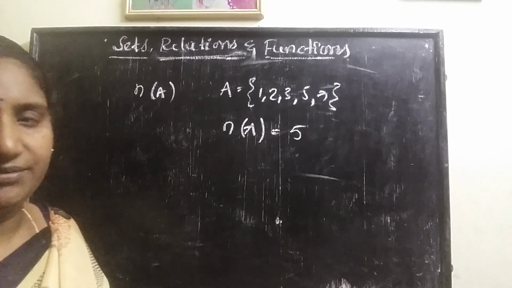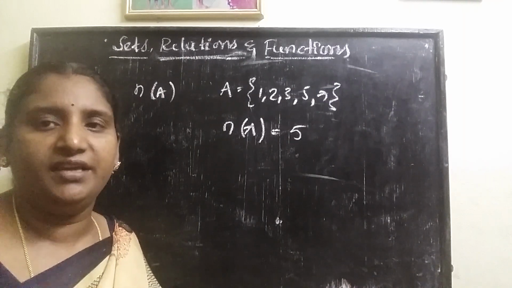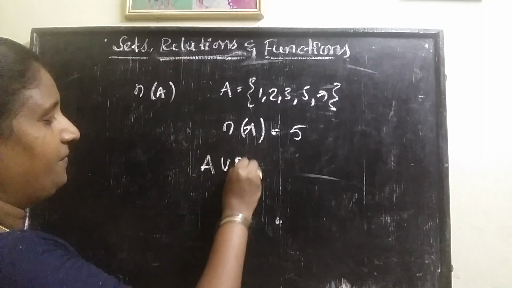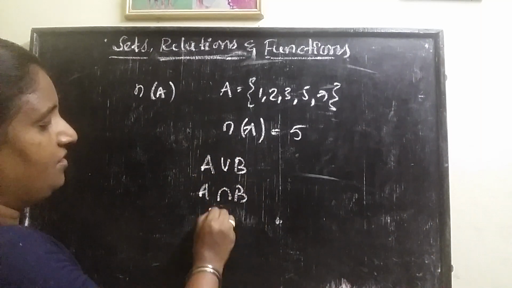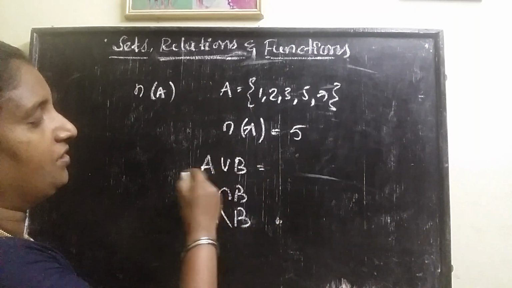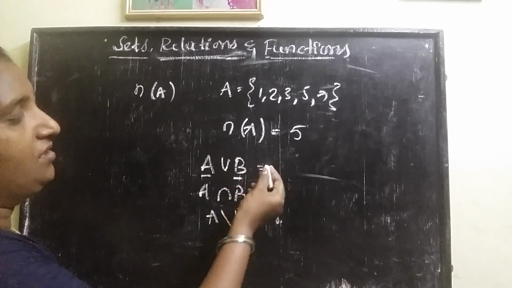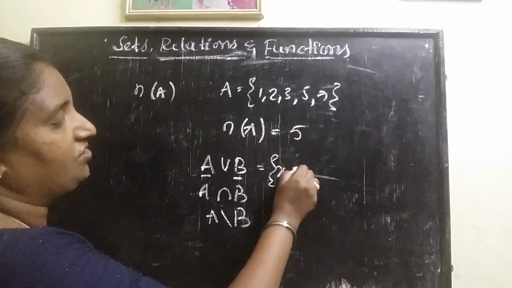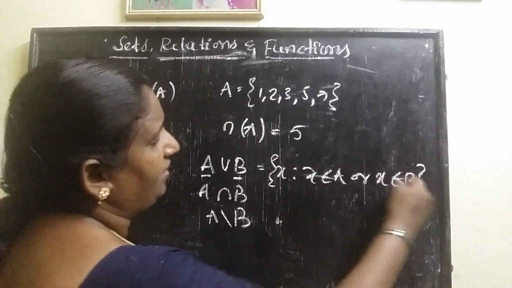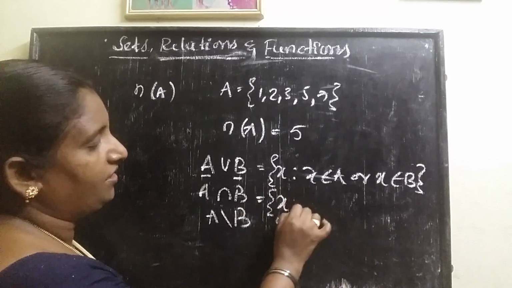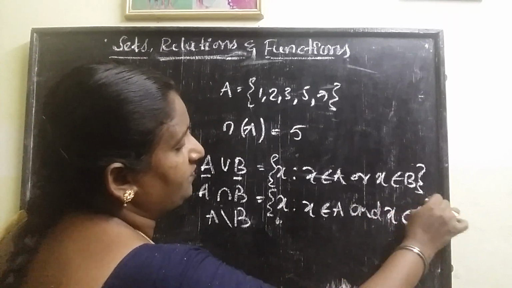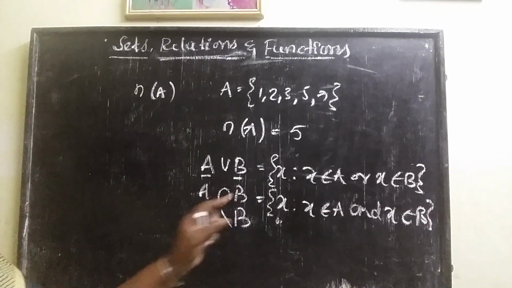Cardinality of the sets. Based on the cardinality, we know some operations are there: A union B, A intersection B, A minus B. So these are all you have. A union B is the combination of all the elements of A and B. So A union B is the set of all x such that x belongs to A or x belongs to B. And A intersection B is the set of all x such that x belongs to A and x belongs to B. That means the set of all the elements which lie in both the sets.